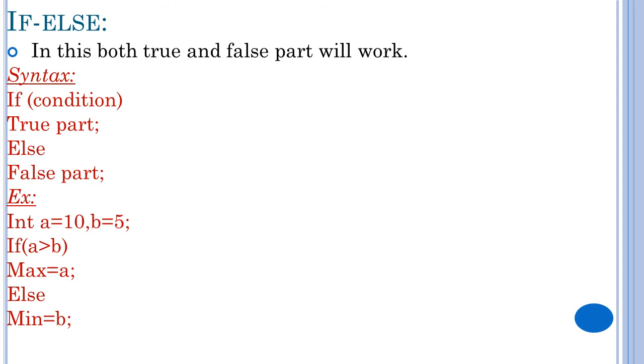Correct, the given condition is true, so it will display maximum equals to a. If the a value is 5 and the b value is 10, is 5 greater than 10? No. What will it do? It will display minimum equals to b. Based on your condition, either the true part will work or else the false part will work. This is the if-else statement.